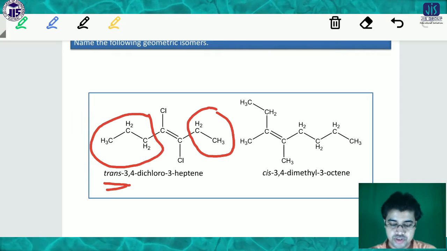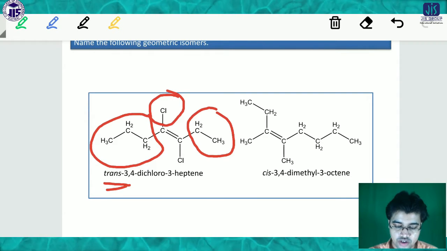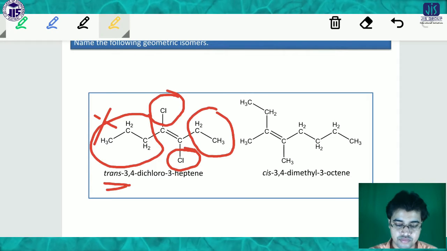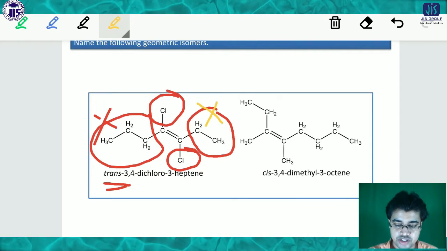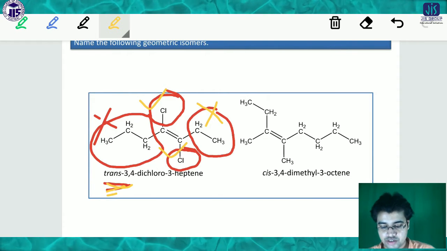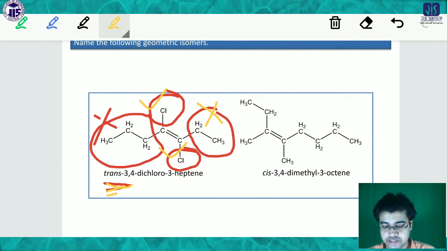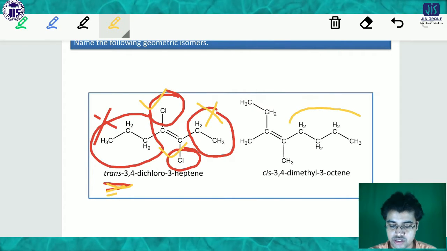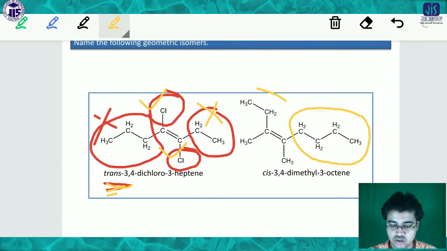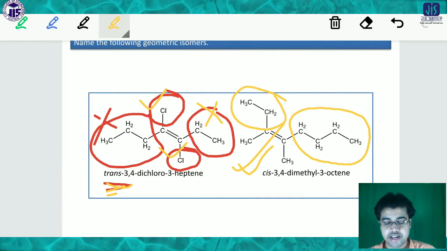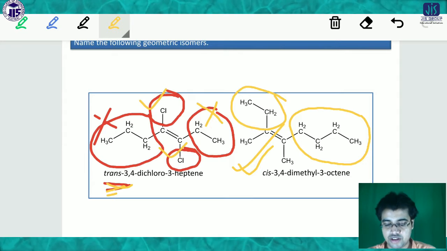Okay, in the opposite direction, this chlorine, chlorine will be 1, not this chain. Because there is chlorine present on the opposite side, that's why it is trans. And in the other case, look at these long chains. Here it is cis because these two long chains are in the same direction, so that's why it is in the category of cis.